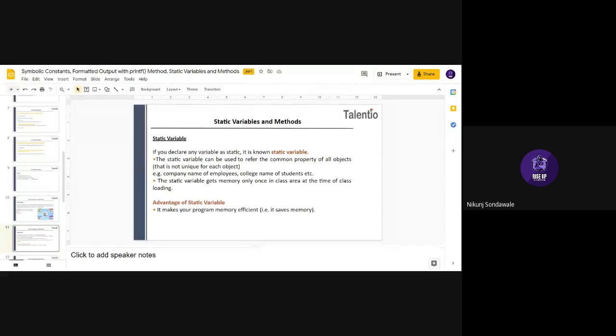Understood this point? There's nothing to understand. This is just a rule. It says that the static variable gets memory only once in the class area at the time of loading. You can only allocate memory to a static variable once while coding the class.